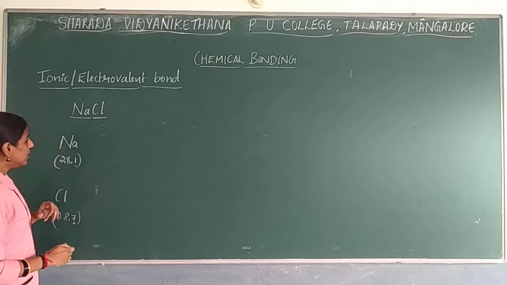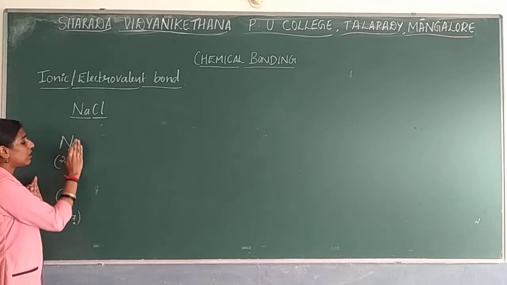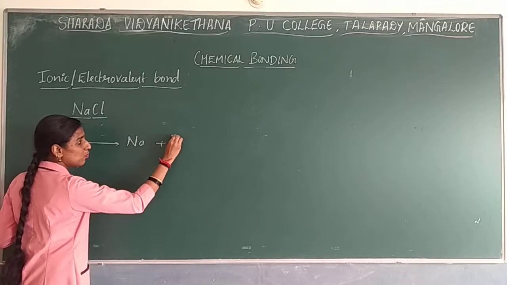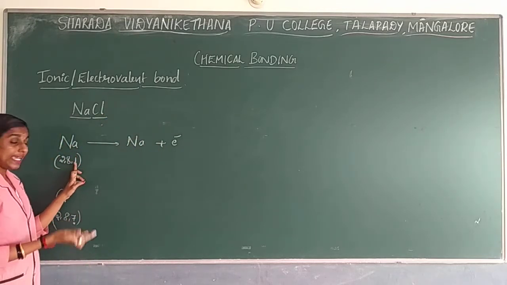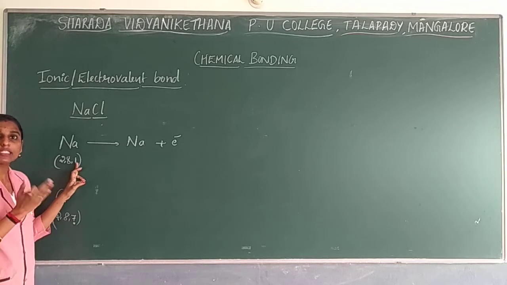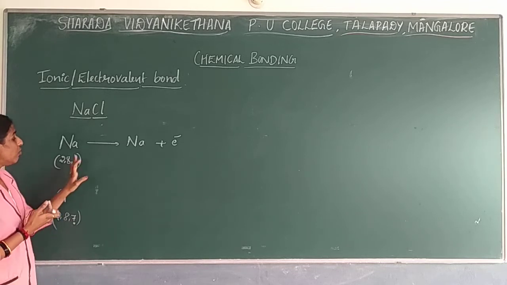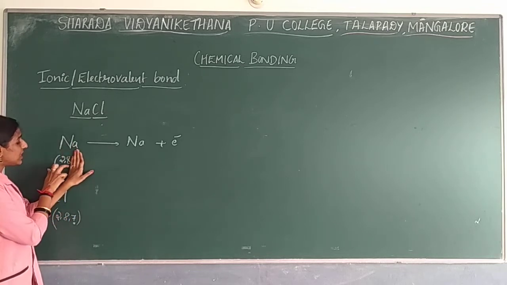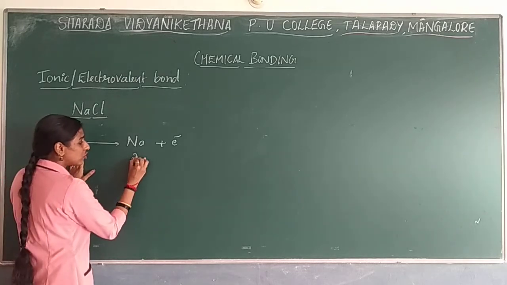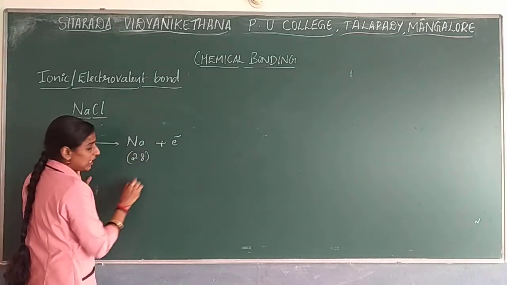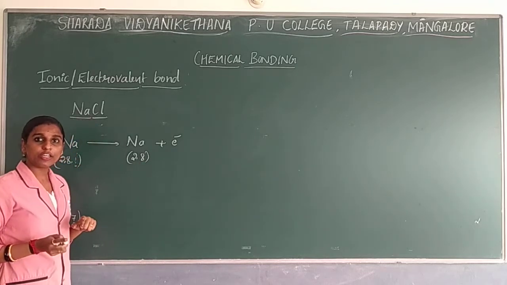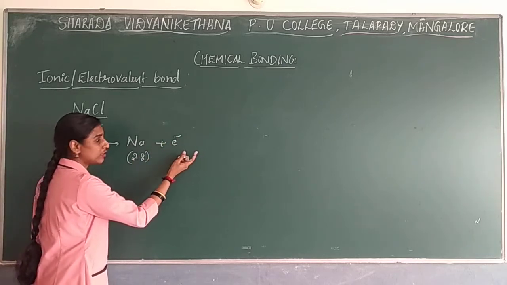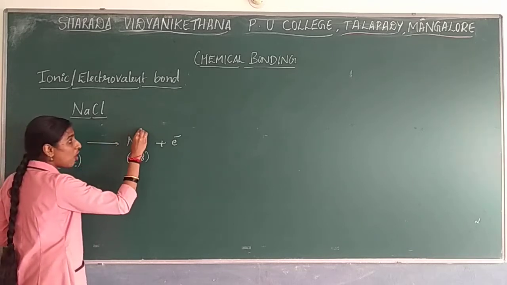To become stable, sodium will lose 1 electron. Why will it lose an electron? Gaining 7 electrons is not at all possible for sodium. So to become stable, it loses the last shell electron. After losing it, the electronic configuration will be 2, 8. Here the last shell has 8 electrons, according to the octet rule. Now it is stable. So by losing an electron, the sodium atom will form an ion.